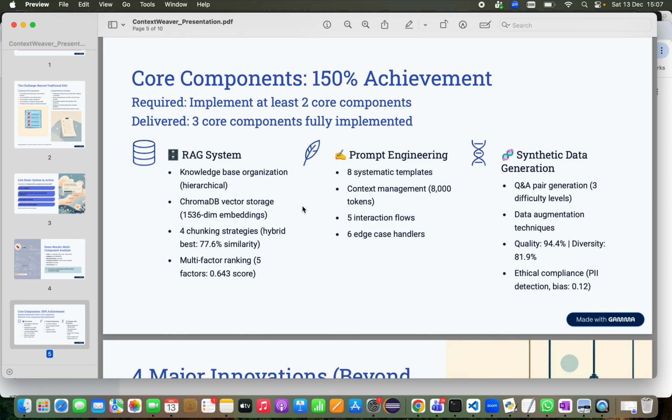The system generates question answer pairs with three difficulty levels, implements data augmentation, and achieved 94.4% quality score and 81.9% diversity score, both exceeding the required thresholds. It also includes ethical safeguards like PII detection and bias monitoring.